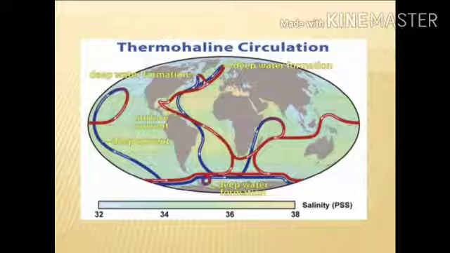Children, the difference in temperature of various parts of the region is the major reason for deep sea currents. Warm water has lower salinity and density. Such water comes to the surface of the sea, and the cold water with high density goes down. This movement causes the deep sea water current.